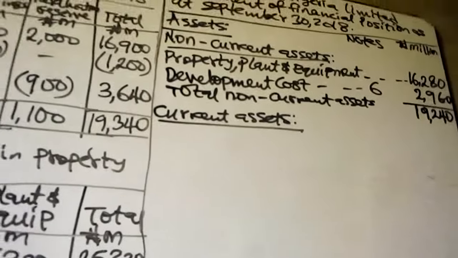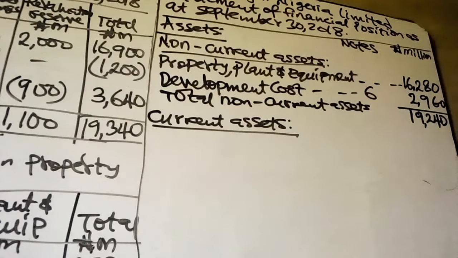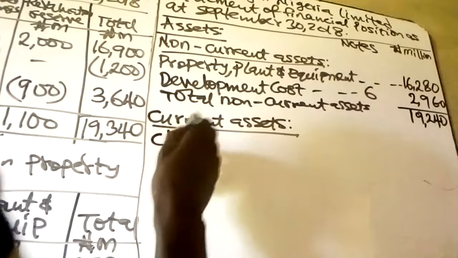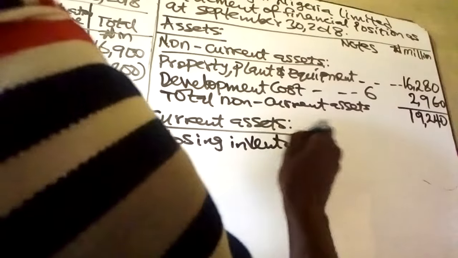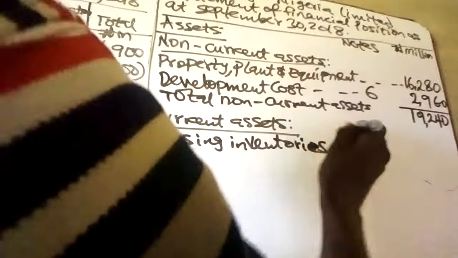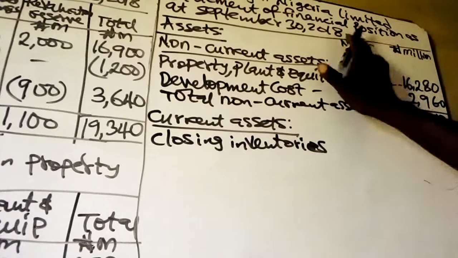Now let's have that. Closing inventories amounted to 4,000, and this is obtained from the trial balance.